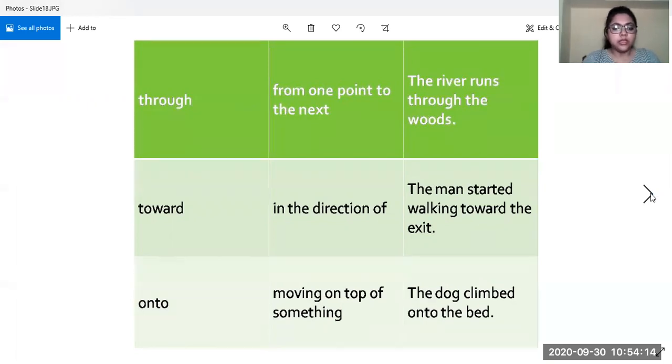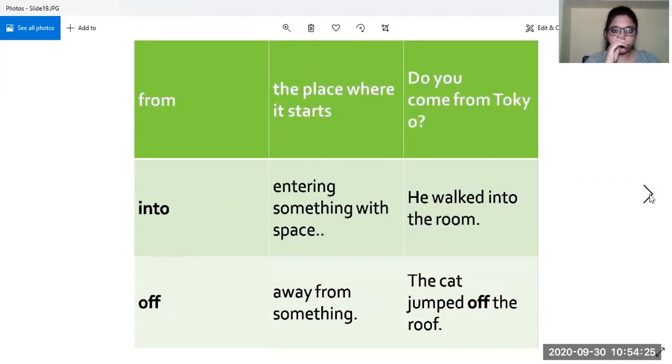Okay. Onto, that is moving on top of something. The dog climbed onto the bed. He climbed onto the bed, on the top of the bed. Then from means the place where it starts. Like, do you come from Tokyo? That means, do you hail from Tokyo? Are you coming from Tokyo? So is it your starting point?